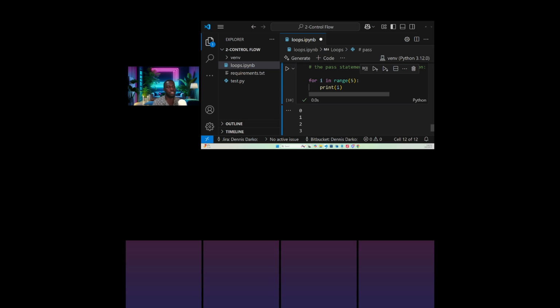It's there because sometimes we need to have a statement in a particular program, for instance, when we are working on a web application. You need to have that kind of placeholder where you can pass and be able to understand how the program is trying to run. But it does nothing. Sometimes it helps in terms of checking certain things. You understand?